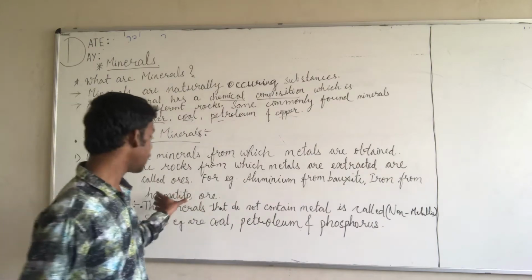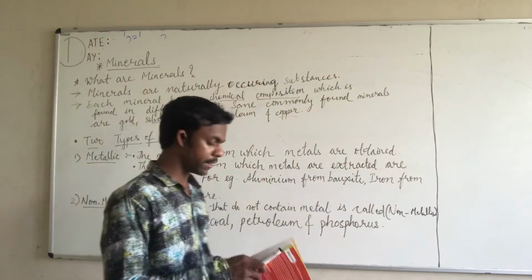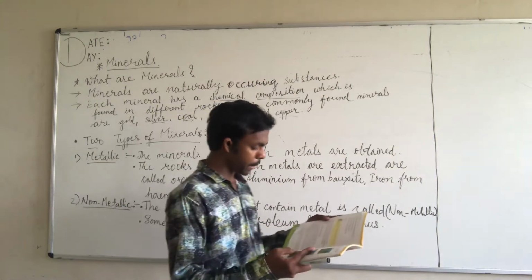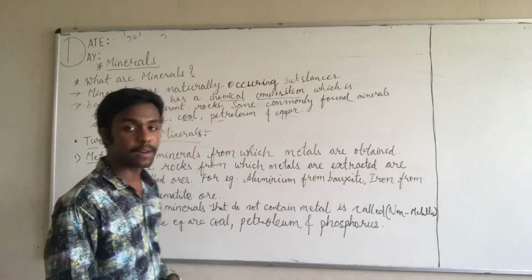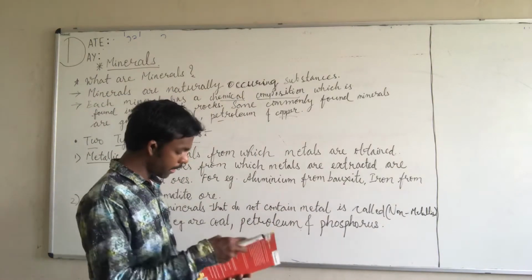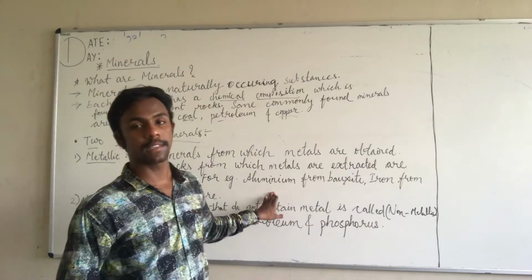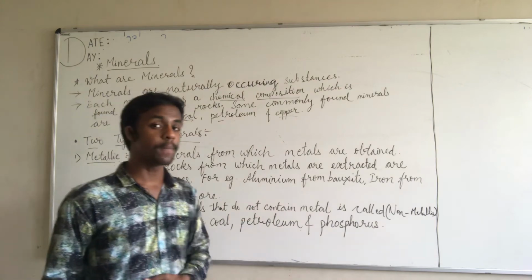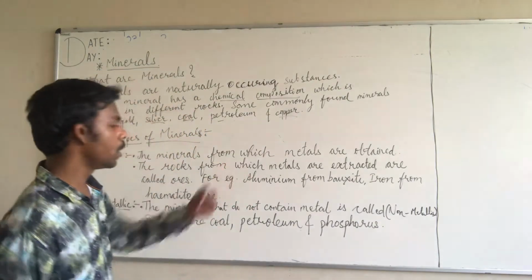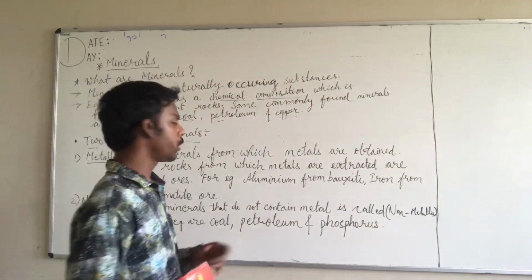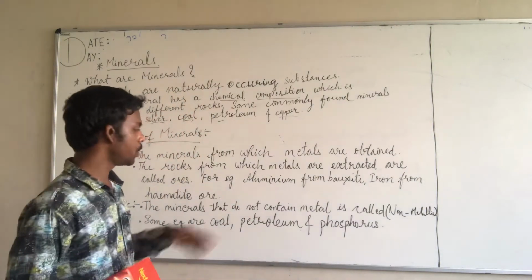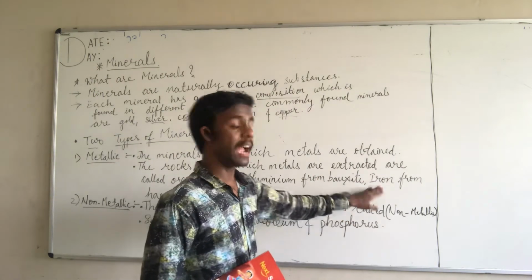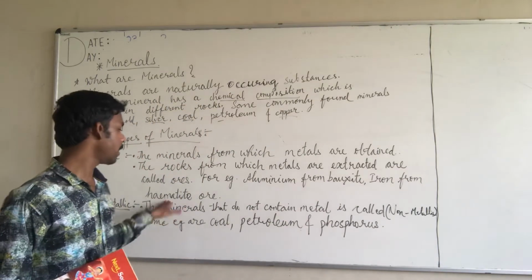You have to underline this hematite ore, this special point in the textbook. It is given in the third line of page number 36 for metallic minerals. As I told you, you have to underline those things because it would help you at the time of examination, because it could be asked as a fill in the blanks also. So it would be easier for you to write the answer. You have to underline that aluminium is a kind of metal which is obtained from bauxite ore, and iron is a kind of metal which is obtained from the hematite ore.